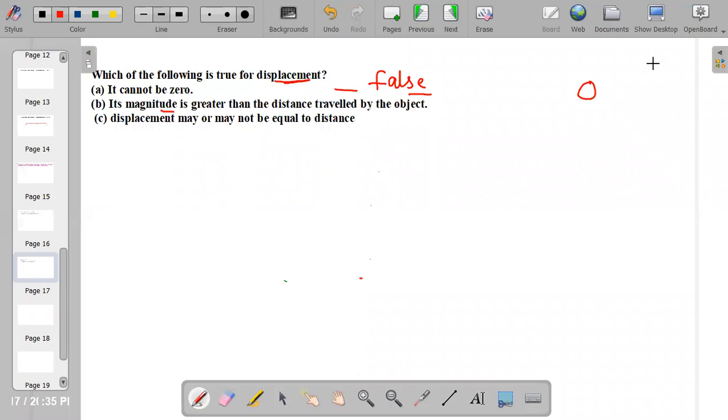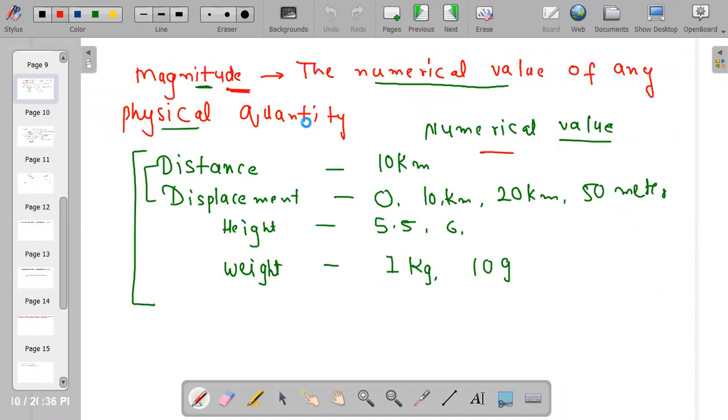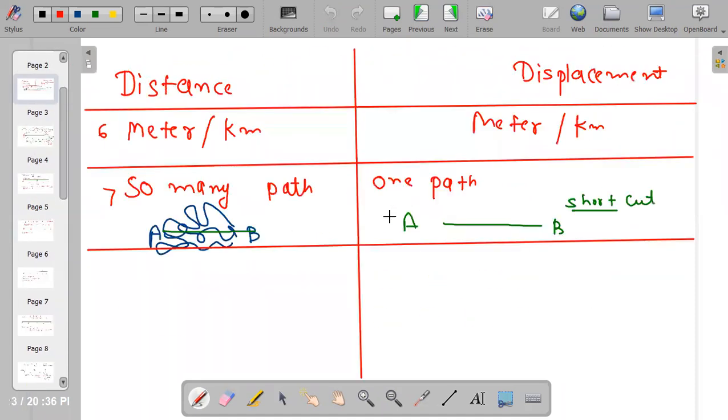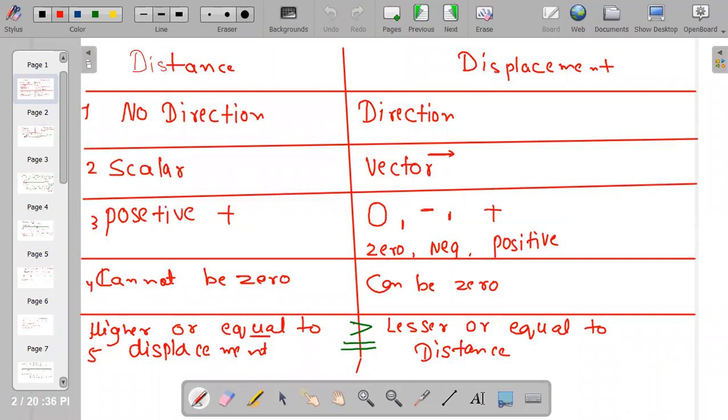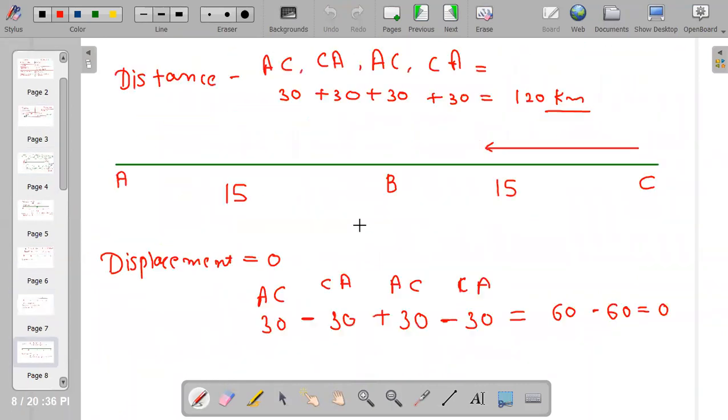Bushra is correct, Angelina is correct. Yes, it is false. Why so? Because always and always distance is at a higher value, or they can be equal. We know that they can be equal, but distance is always at a higher value.